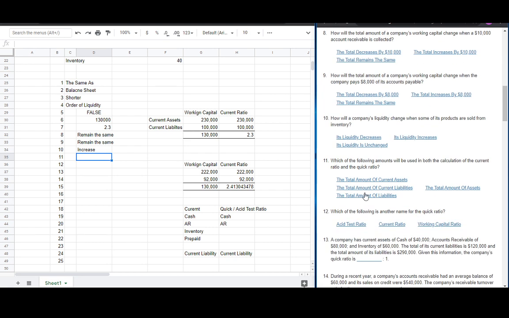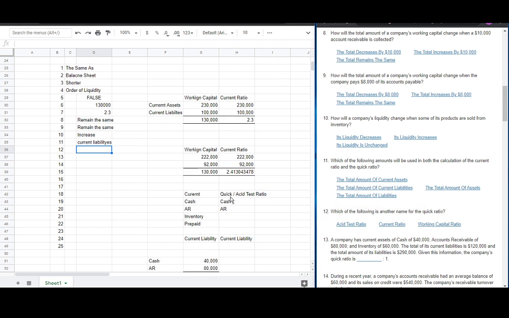Number 11, which of the following amounts will be used in both the calculation of the current ratio and the quick ratio? What is the formula of the quick ratio again? It is the same as the current ratio, however we only take note of the cash and the AR. So here, we both still use the current liabilities. Number 12, which of the following is another name for quick ratio? It is the acid test ratio.